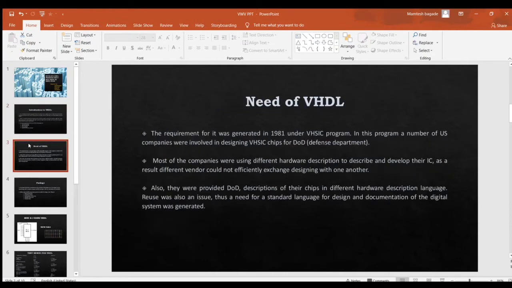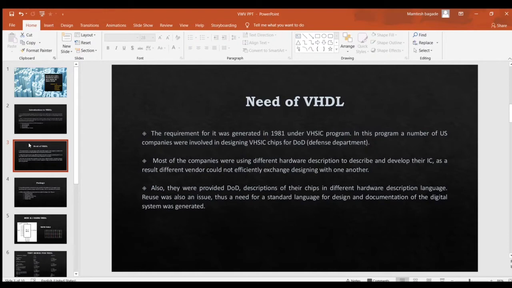What are the needs of VHDL? The requirements for it were generated in 1981 under the VHSIC program. In this program, a number of US companies were involved in designing VHSIC chips for the DoD, that is the Defense Department. Most of the companies were using different hardware description languages to describe and develop their ICs.